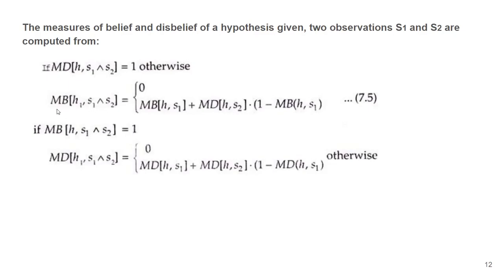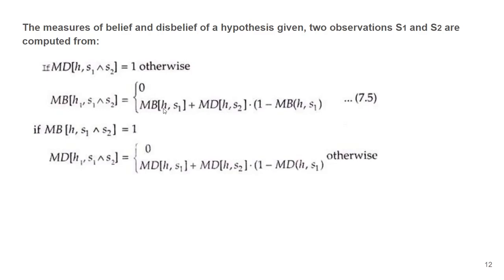I repeat, the measure of belief in H when S1, S2 both evidences are available is 0 when disbelief is 1. If it is not 0, then we add up the measure of belief in H when S1 is present plus the measure of belief, this is B not D, in H when S2 is present, multiplied by 1 minus the first term, measure of belief in H, S1.